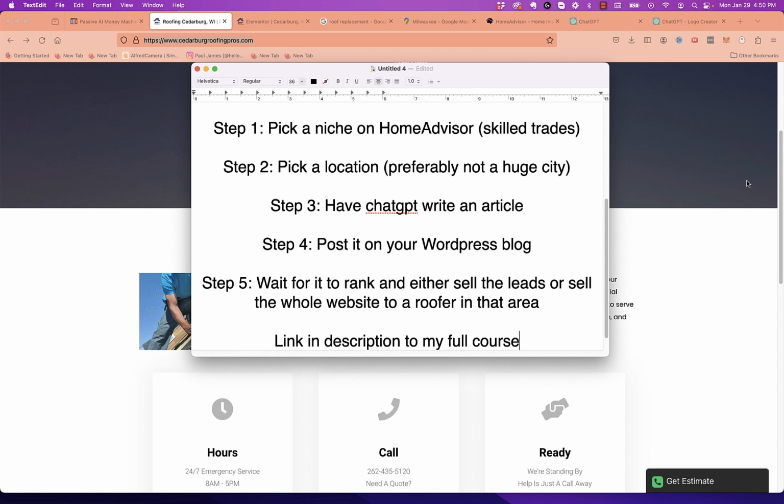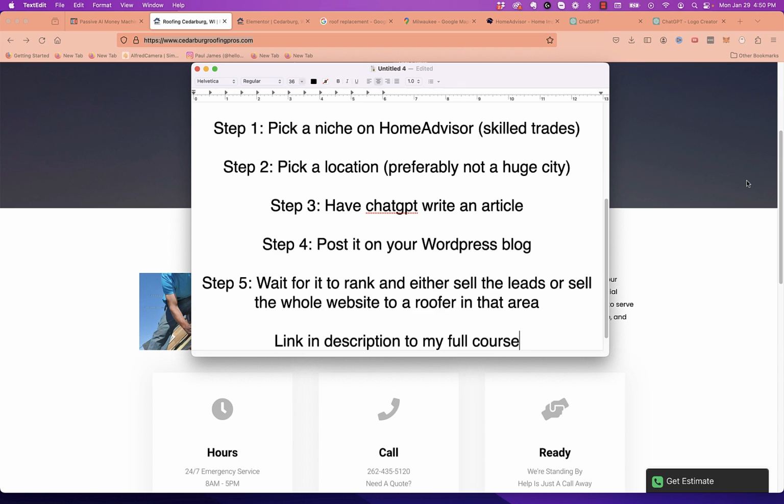Okay, so to give you a quick recap: step 1, we're going to go to HomeAdvisor and pick a niche, preferably something in the skilled trades. Step 2 is we're going to pick a location, preferably not a huge city, so that we don't have a lot of competition. Step 3, we're going to have ChatGPT write an article for us that's already optimized, giving it the commands that I showed you in this video. Step 4, we're going to post that article onto our own WordPress blog.